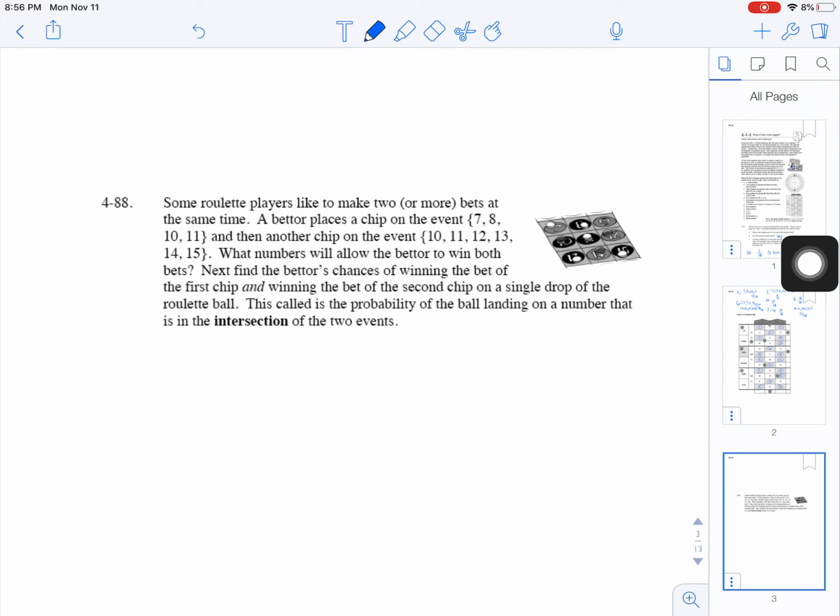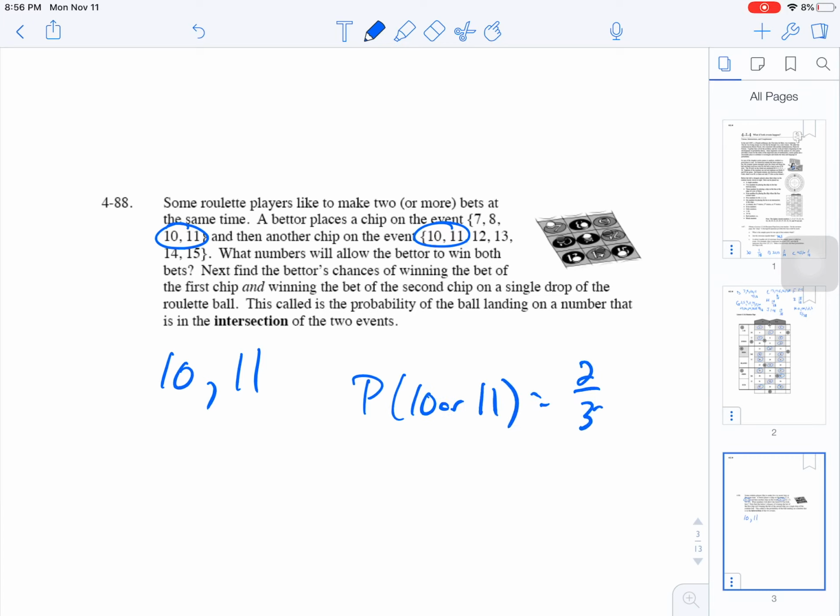So what numbers are going to allow us to win both bets? We want to win from both of them. Well, where do they overlap? They both overlap at 10 and 11. So the ways that we win is if we get a 10 or an 11. So then the probability that we get a 10 or an 11 is 2 out of 38.